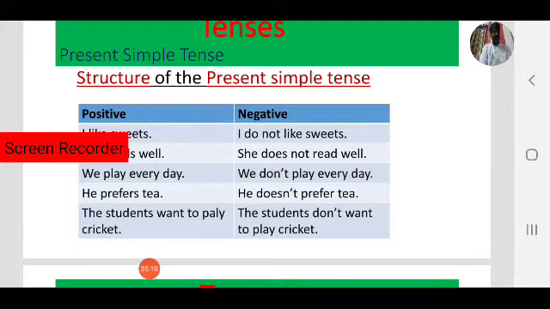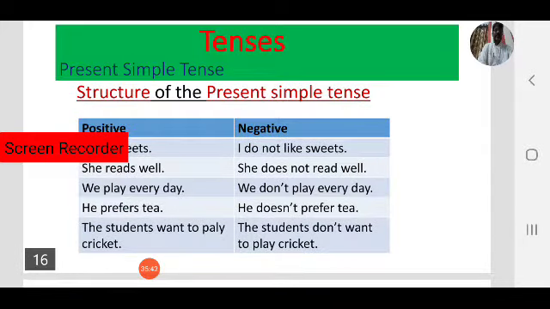You like sweets. They like sweets. Coming to third person singular, he likes sweets. She likes sweets. We add s or es. Coming to negative one, I don't like sweets. You don't like sweets. They don't like sweets. Coming to third person singular, he doesn't like sweets. She doesn't like sweets. Observe the examples.